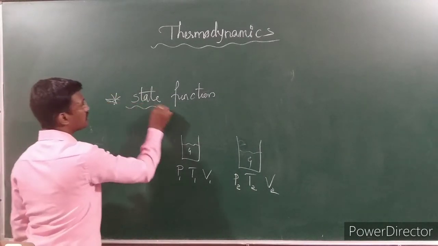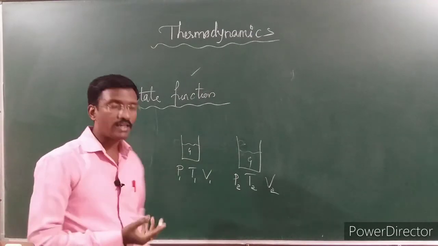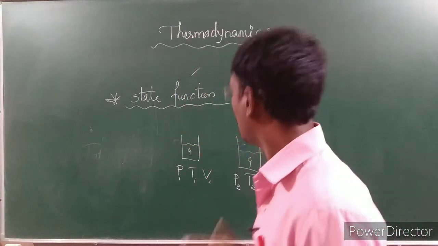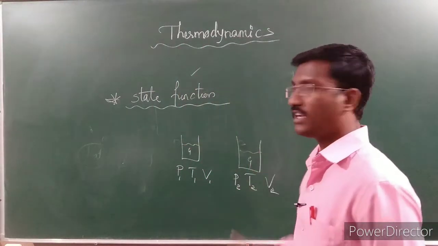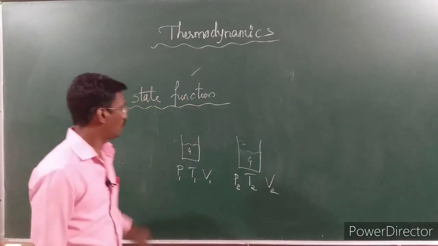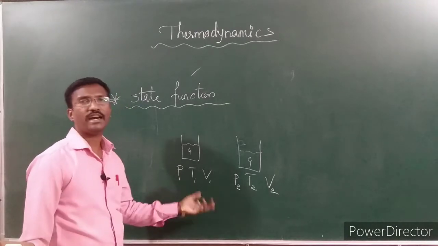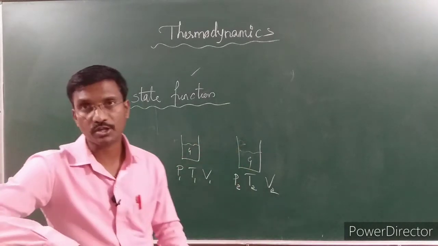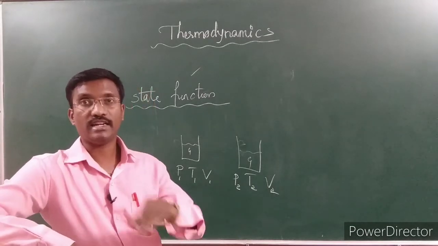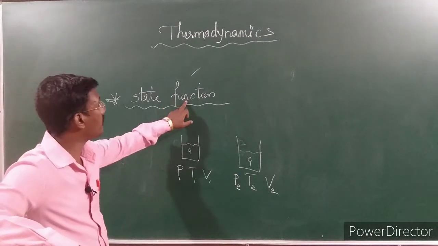Here the state functions are nothing but some of the terms. These are the functions. These are also called variables. These variables are going to suggest to us what the difference is from the initial position to the final position. From the initial state, what is the pressure, temperature, volume, and after some time, what happens to the pressure, what happens to the volume, whether the pressure is increased or decreased, that can be observed by some of the variables, some of the functions.